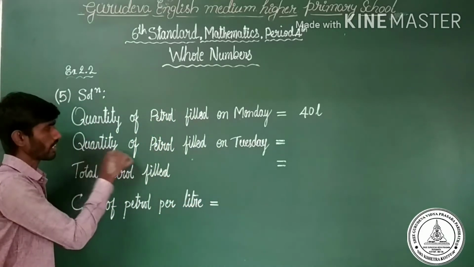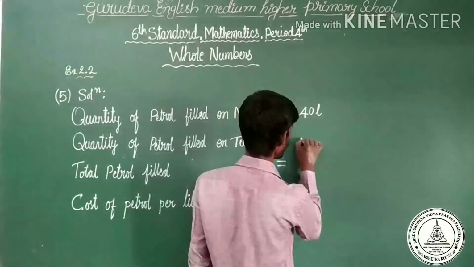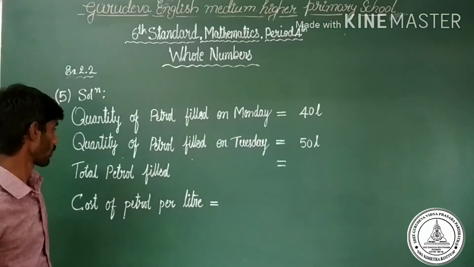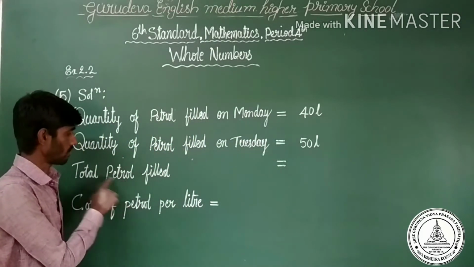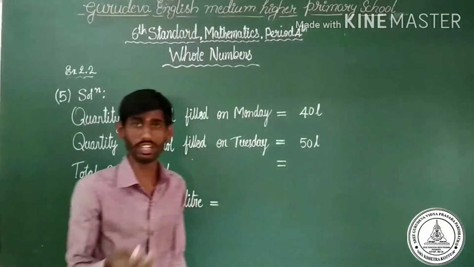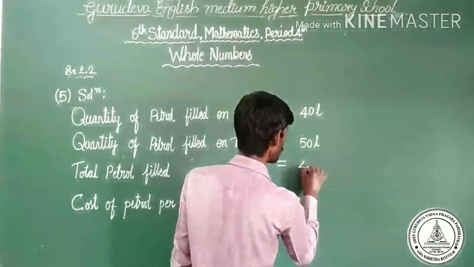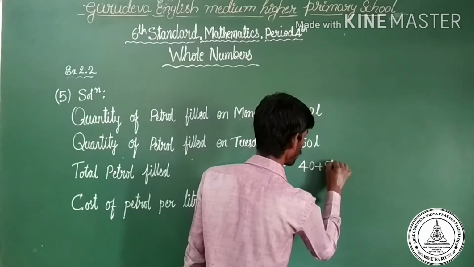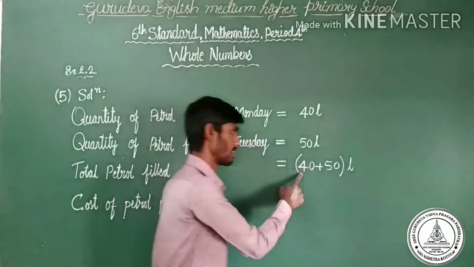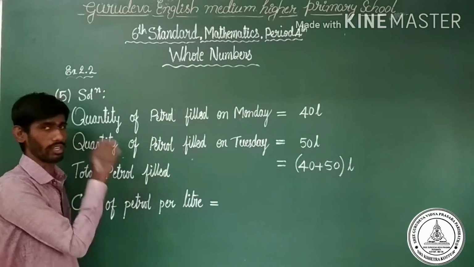Observe here, quantity of petrol filled on Tuesday. What is the total quantity he filled to the petrol tank? And next day, 50 liter. Total petrol filled. So total petrol filled, what we need to do? We need to add first day and next day. 40 plus 50, okay, bracket. What is this? Liter. This is first day, this is next day, in Tuesday. Totally we get total petrol.